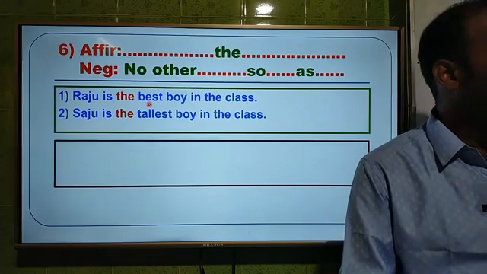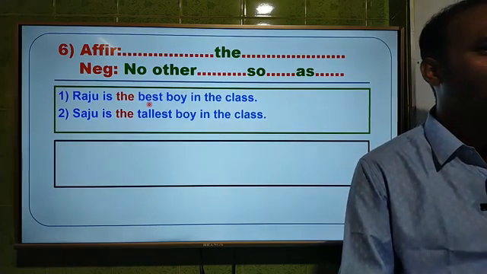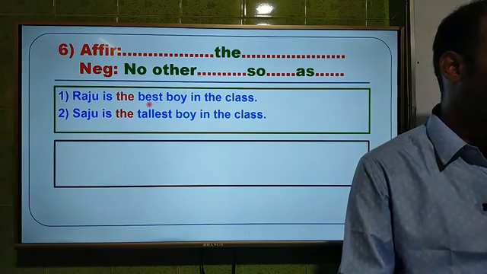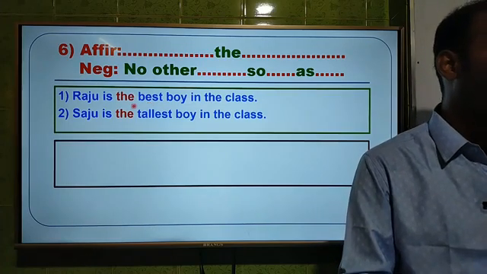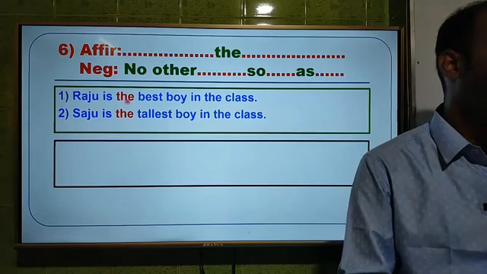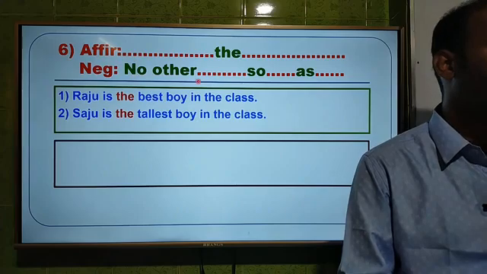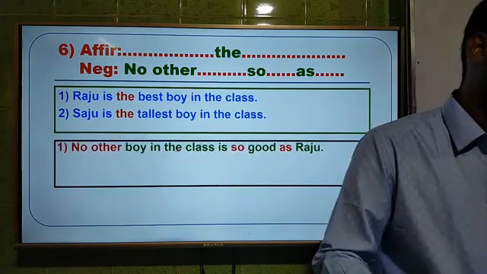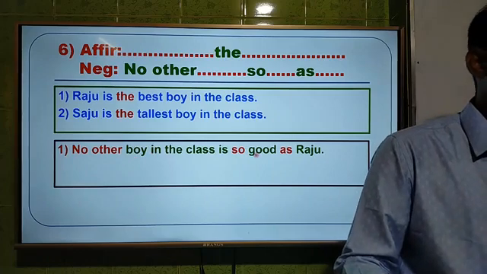That means I think this chapter is not included in class 8 nowadays. This is from a degree. Okay. If we get the, this is superlative degree, and we have to use no other at first to make it negative, and the answer will be, no other boy in the class is so good as Raju.